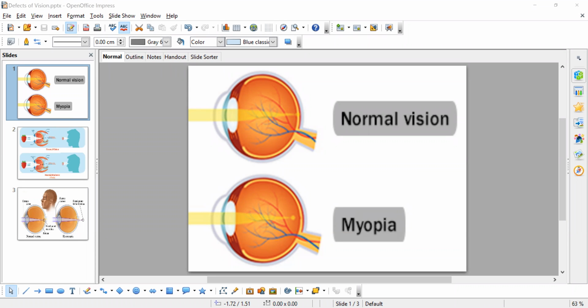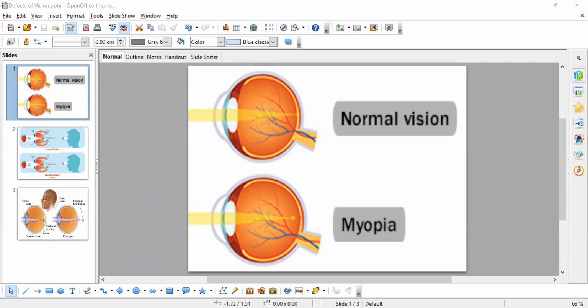Generally, the common defects of vision are classified into two to three types. Let us try to understand what they are.